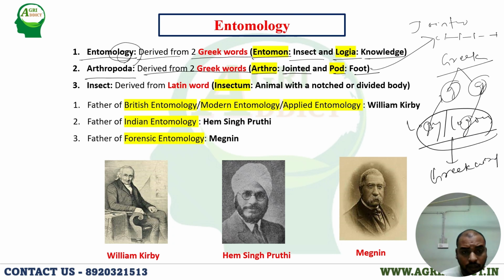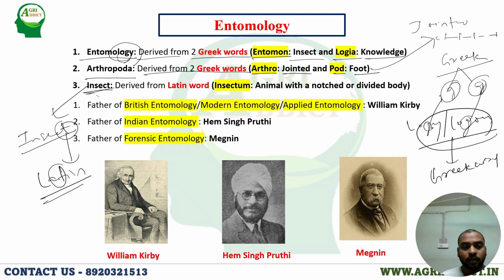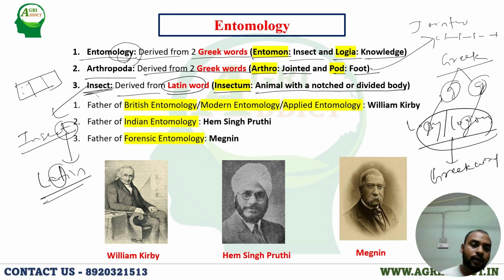And third is insect. You have to remember insect: T is there, Latin. So insect is derived from the Latin word. Insectum means animal with a notched or divided body. You know, insect has a divided body, and it is divided into three parts: one is the head, another is thorax, another is abdomen. So insect has a notched or divided body. That's why it's called insect.